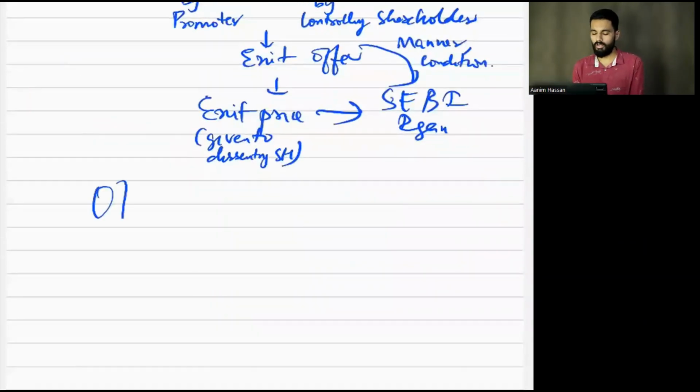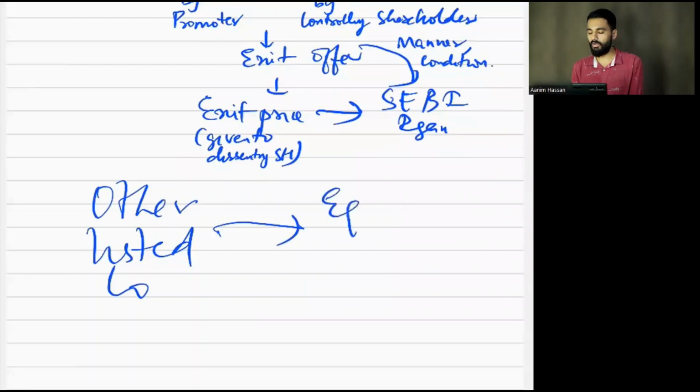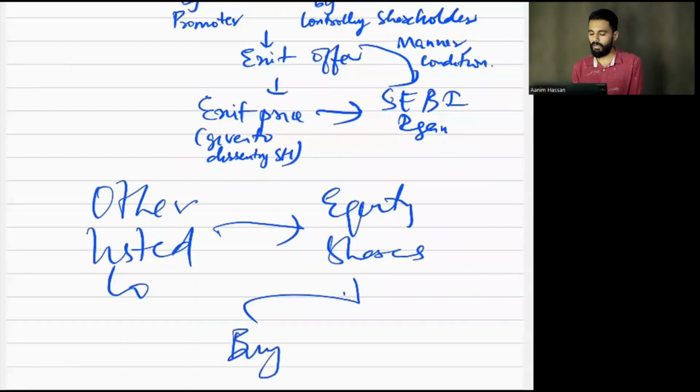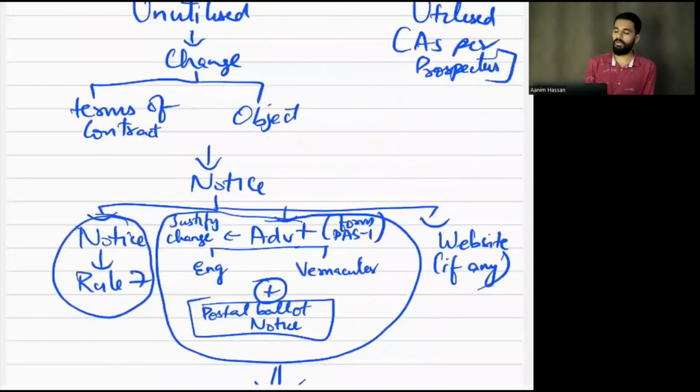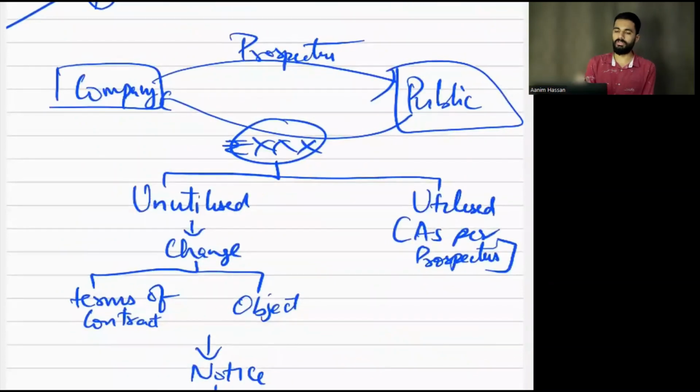And next, what is it? If a company wants to invest in other listed companies' equity shares, they cannot do it. They cannot buy, they cannot trade, and for any other purpose they cannot do it. Yes, sir. I want to do a revision again.